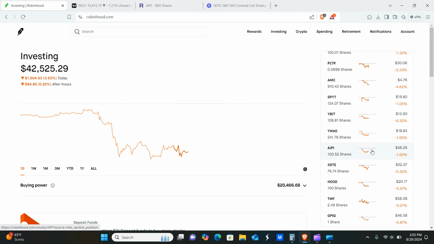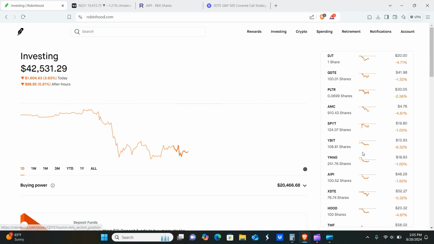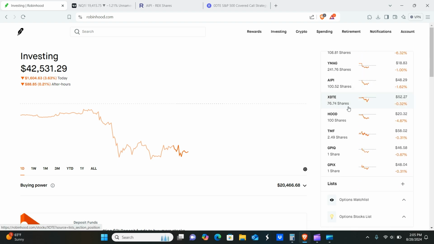AIPI, same thing, although we probably didn't need nearly as many shares of this. But again, it's an AI ETF. In my opinion, we're very, very early in the stages of AI in society, and the pricing in of that within the markets. So I think likely there is much, much more upside to come and much more growth with AI to come into the future. QDTE, of course, we have the 100 shares here, and XDTE, we also have not quite 100 shares, but we're getting up there eventually.